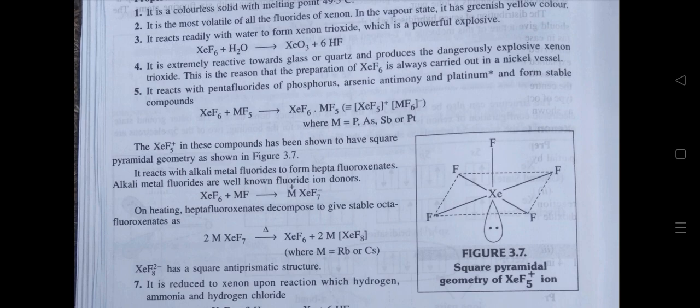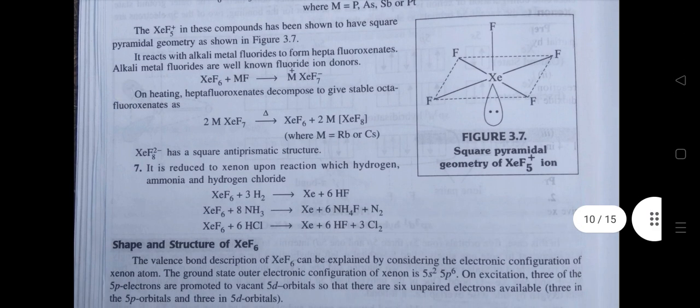Alkali metal fluorides are well-known fluoride ion donors. On heating, heptafluoroxenates decompose to give stable octafluoroxenates. XeF8 2- has a square antiprismatic structure. Seventh, it is reduced to xenon upon reaction with hydrogen, ammonia, and hydrogen fluoride.